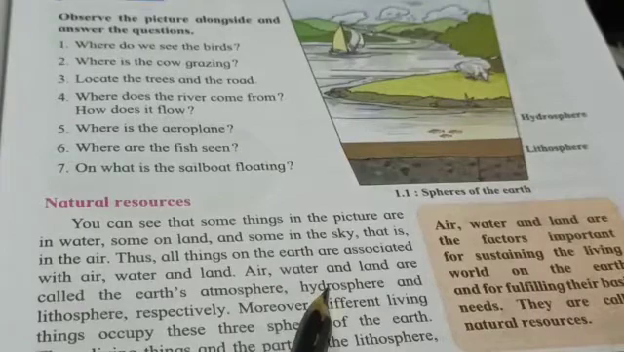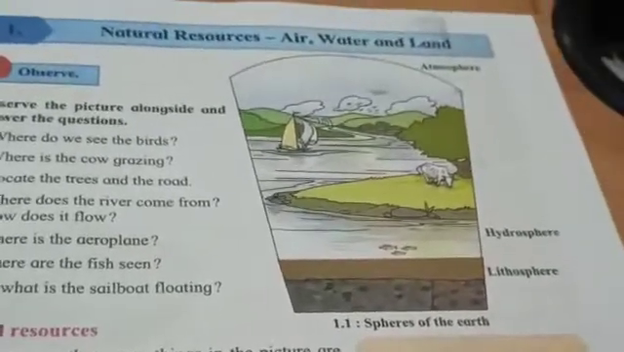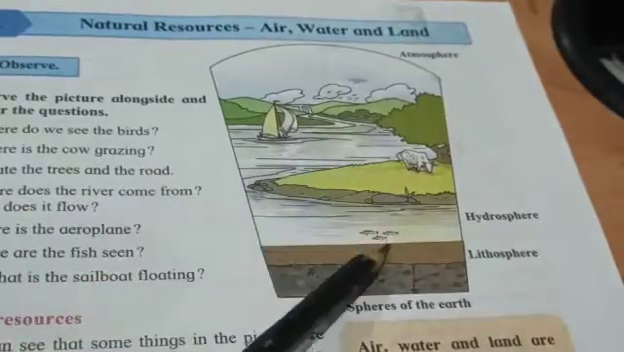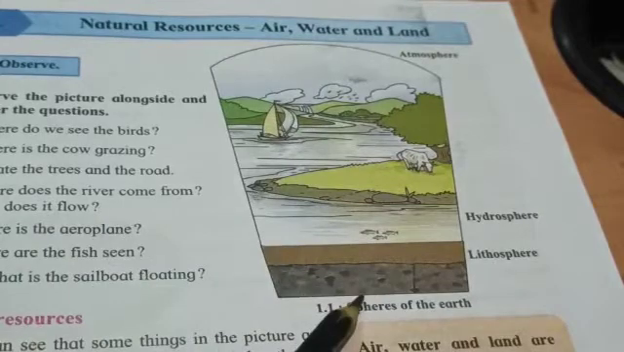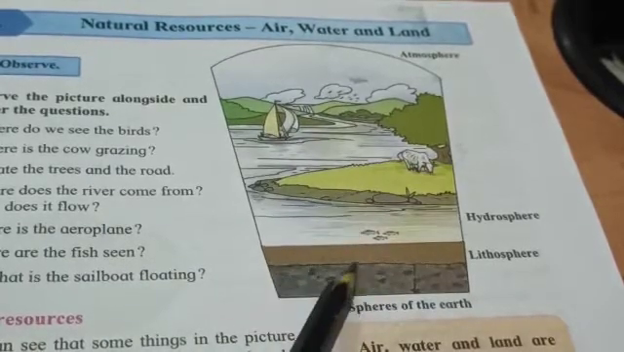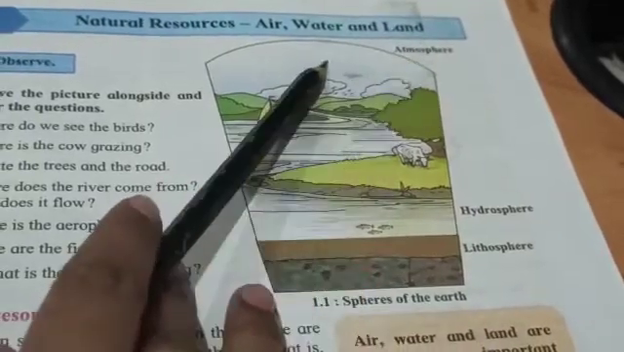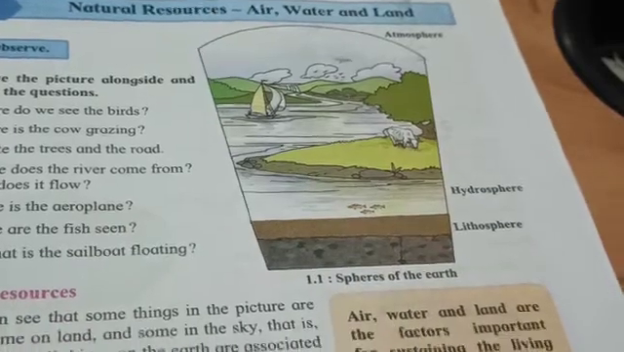Air, water and land are called the Earth's atmosphere, hydrosphere and lithosphere, respectively. That means everything that we see in the pictures is related to air, water or land, and these are called Earth's atmosphere, hydrosphere and lithosphere.